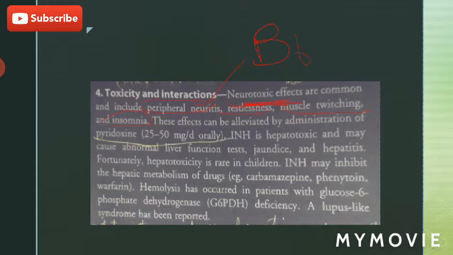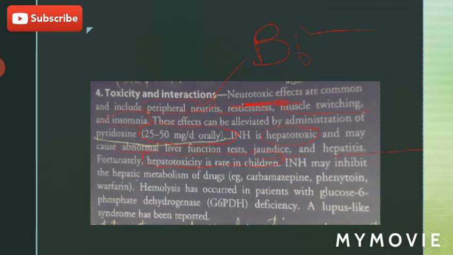These effects can be alleviated by the administration of pyridoxine, that is 25 to 50 milligrams per day. Pyridoxine is vitamin B6. INH is hepatotoxic, and it can cause abnormal liver function tests, jaundice, and hepatitis. Hepatotoxicity in children is rare.